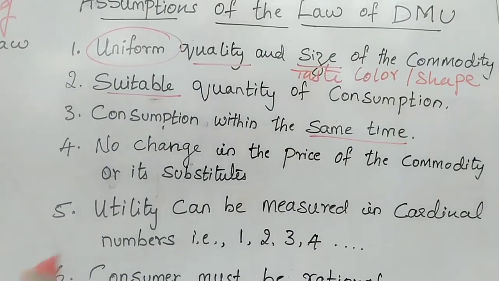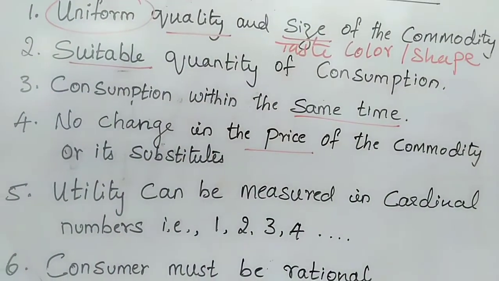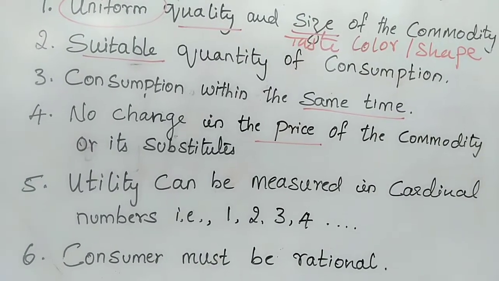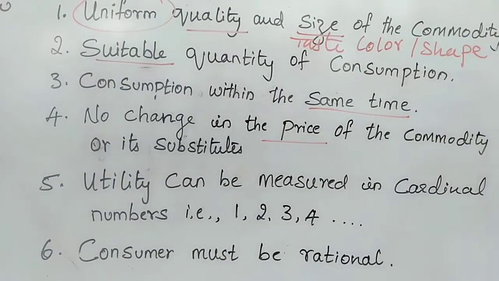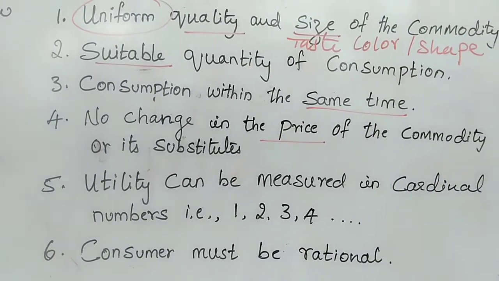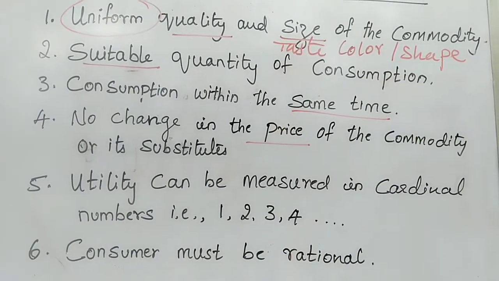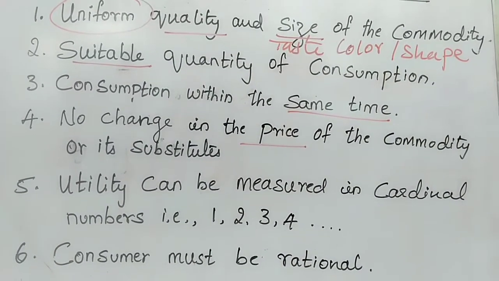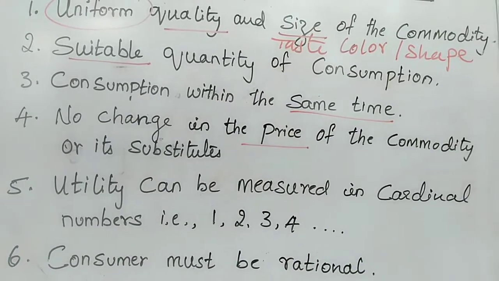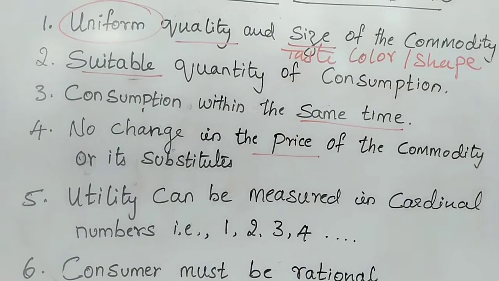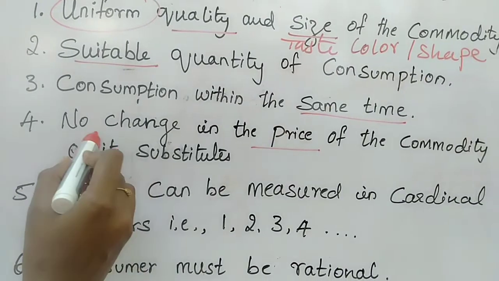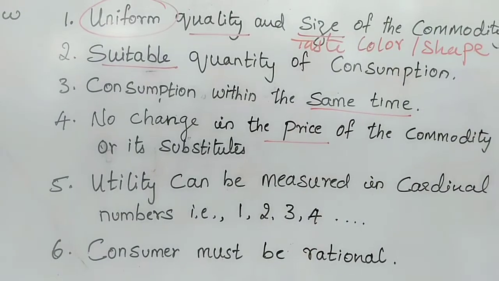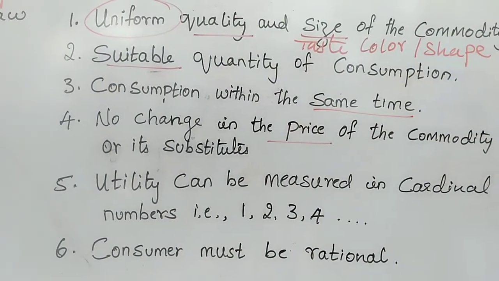Number 4, no change in the price of the commodity. As I told you, for example, a Cadbury is 10 rupees. However many Cadburys you are going to eat, all the Cadbury prices should be 10 rupees. Suppose you are buying at 48 rupees, all the chocolate prices must be 48 rupees. Not one chocolate at 2 rupees or 5 rupees or 100 rupees or 200 rupees. There must be no change in the price of the commodity or its substitute. You are not going to have some other substitute for this good.